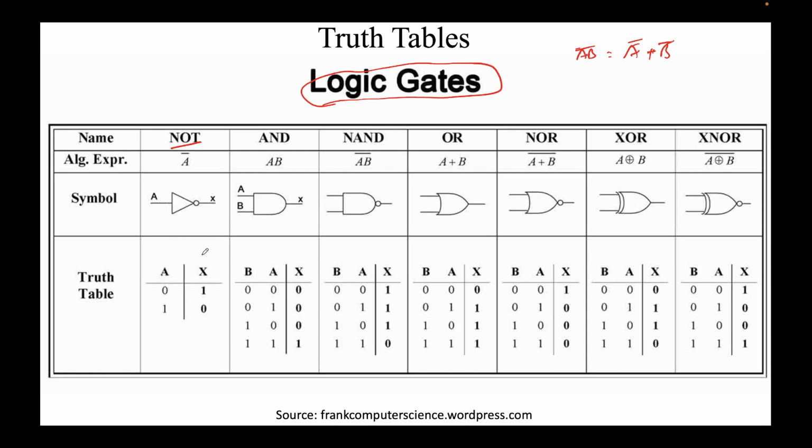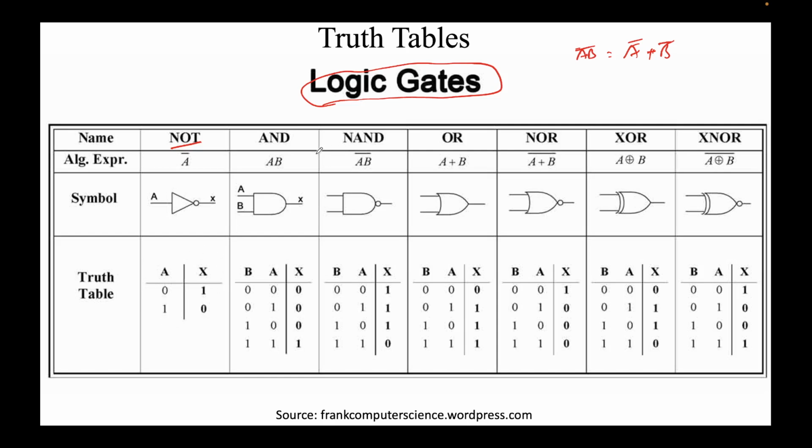It's being negated. Hence, this gate is called a NOT gate, and it's represented through this symbol, or this algebraic expression, and the symbol is a triangle followed by a small circle at the edge of the triangle. This is called a truth table, where we write every possible input combination. So A can have 0 or 1, and we try to find out the output. This entity is called a truth table.